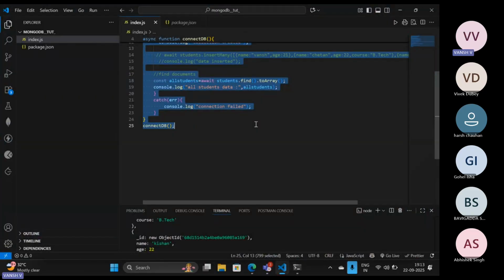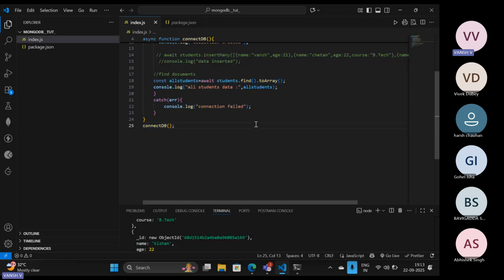Yep. Now you can update something also. For updating something, what do we have to use? We have two functions over there: one is updateOne, one is updateMany. I have already told you that whenever we use the update function, we have to use the $set attribute also. First of all, you have to find the target element on which you want the update to be performed. After that, you have to set the value for it. Now let's try to do that.